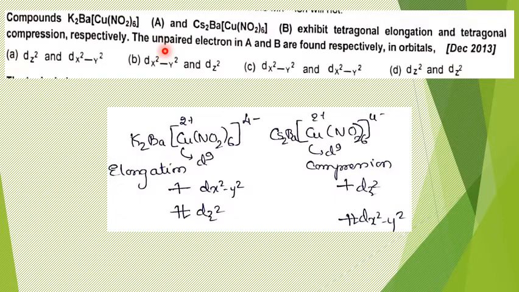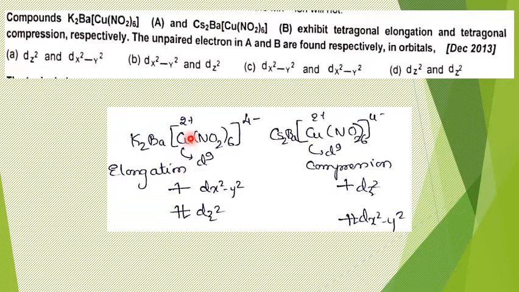Now the question is, the unpaired electron in A and B are found respectively in which orbitals. So one point that should be kept in mind: where the unpaired electron lies, that has been asked. Okay, how can we solve this question? See, for the first complex, they show that it is elongation. Elongation simply refers to Z-out distortion. So the two ligands which are present on the Z axis move away, right? This has been explained in my previous video.